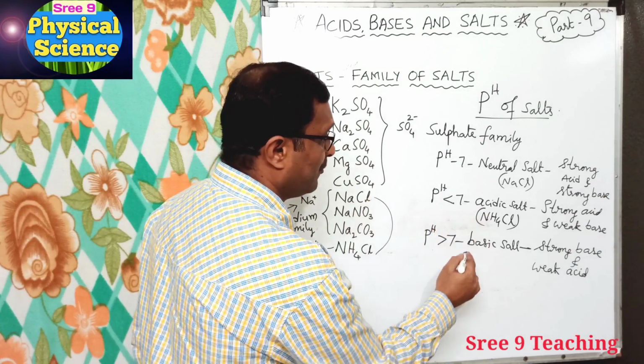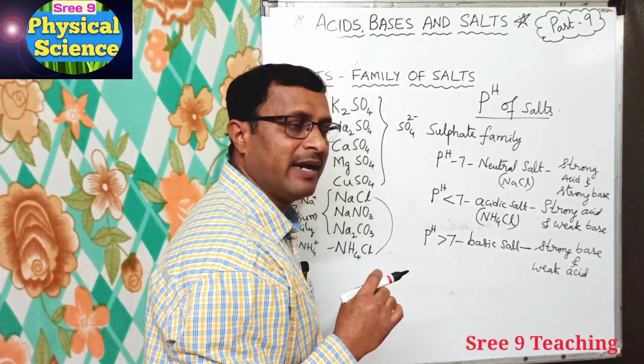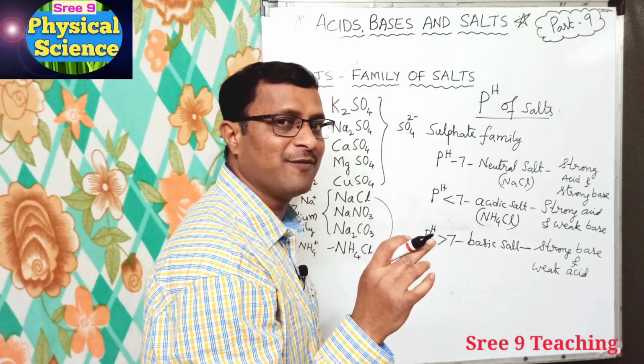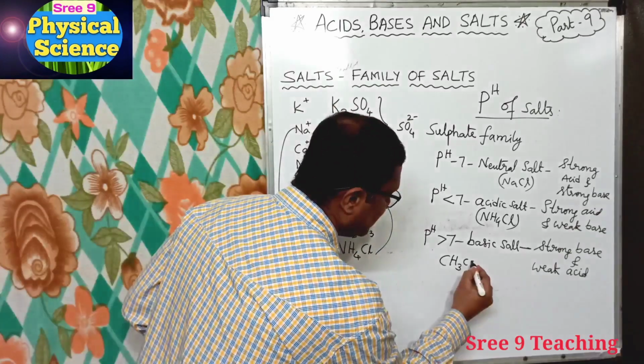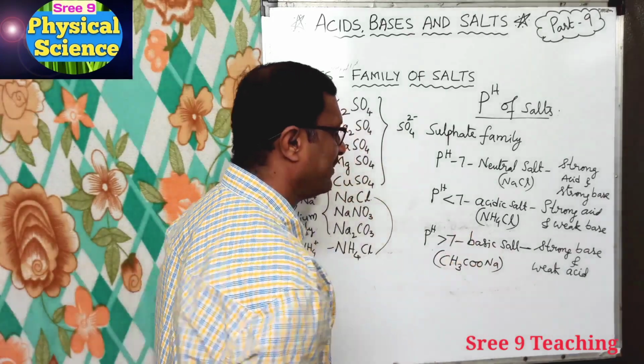For the basic salt, we have strong base sodium hydroxide and weak acid acetic acid. If both react, the salt formed is CH3COONa, called sodium acetate. This is the example for a basic salt.